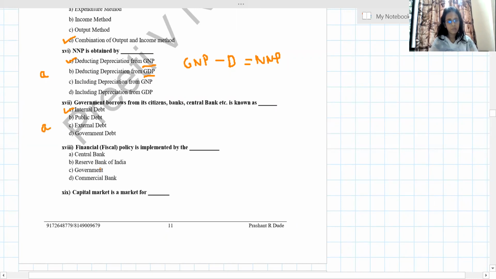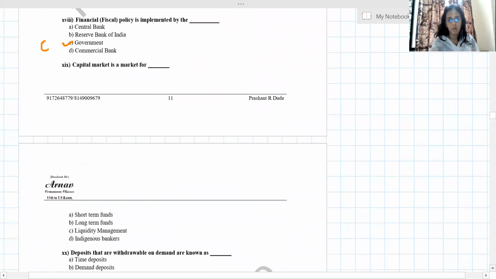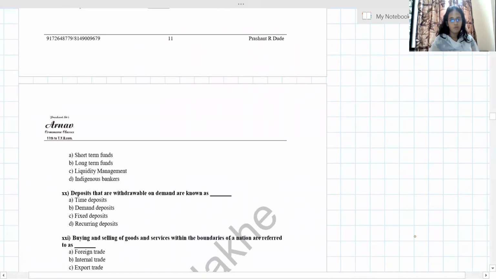Fiscal policy is implemented by the government. Next, capital market is the market for, we know money market is for short term and capital market is for long term funds.